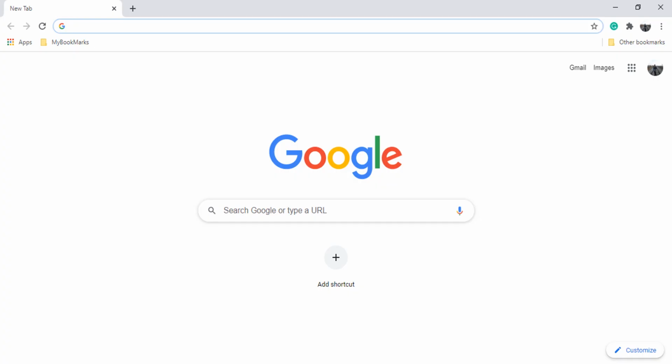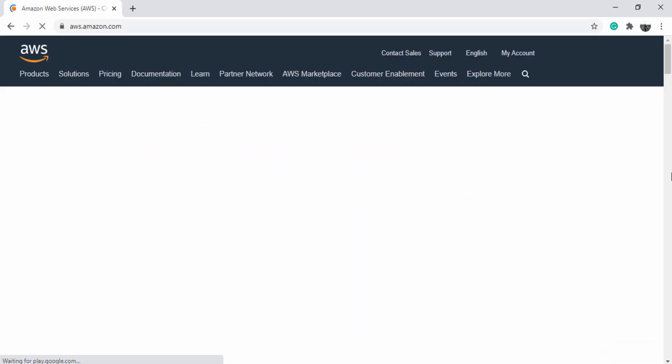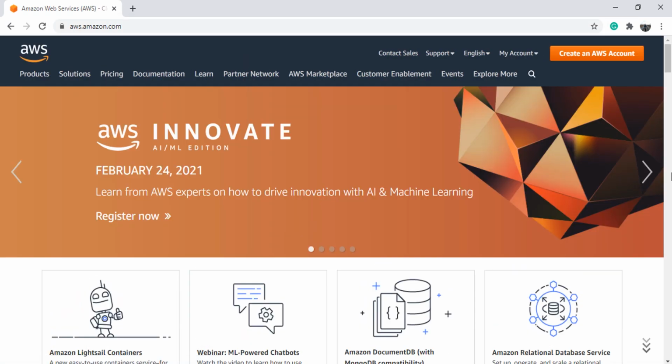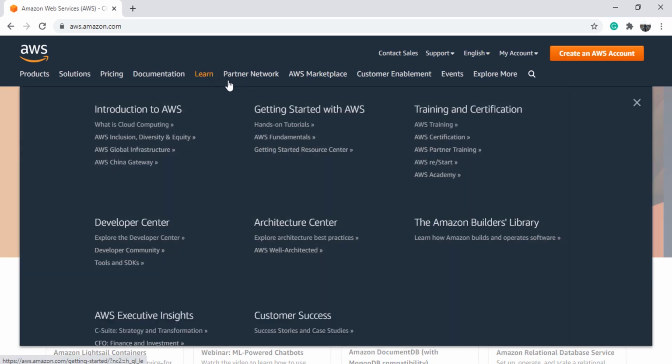Start your browser and visit aws.amazon.com. Here it is. That's your AWS home page. When you open it, it might look different because they keep changing the homepage look and design. However, you should try to find the link for Learn and then go to the Training and Certifications.